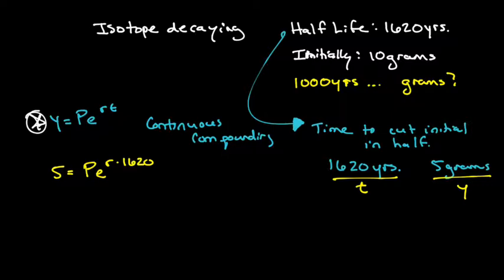Yes, Tate, your initial amount is 10 grams, so you can plug that into P. I'm going to do that right away. I know that the initial amount is 10 grams, so that's really my P. So really, this is the structure of my equation.